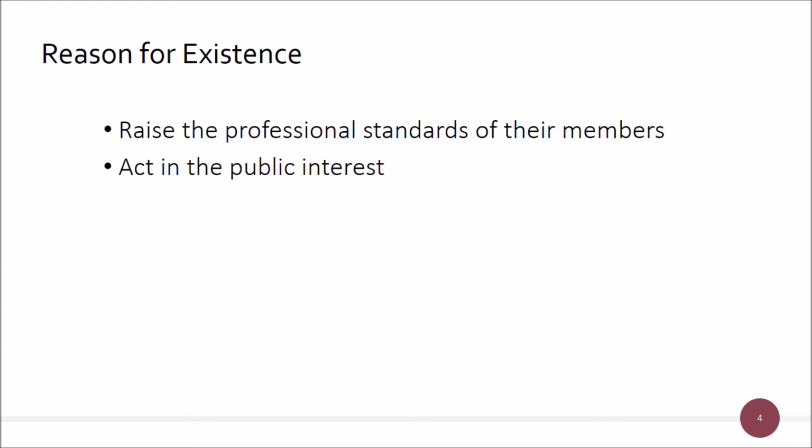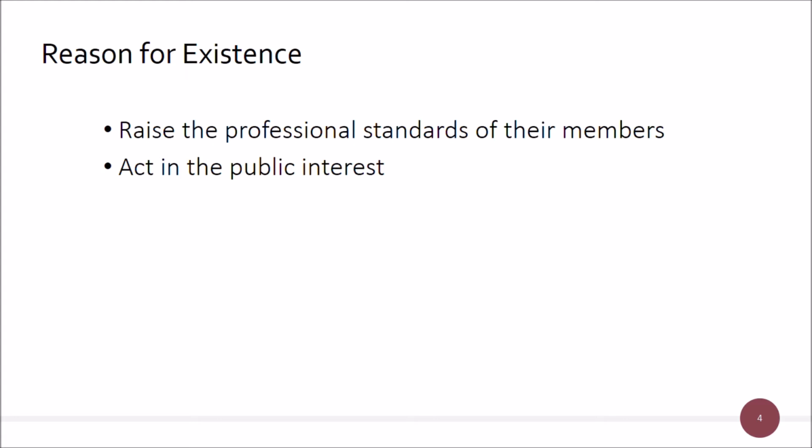So in terms of raising the professional standards, you have the qualifications, and for acting in the public interest, you have considerations like codes of professional ethics, and you also have the disciplinary side of the professional bodies, and also the AAT, non-professional bodies as well, that will act against their members if they step out of line. So this is a very big thing for all accountants. The code of ethics is taken incredibly seriously, and you will be required to know it.